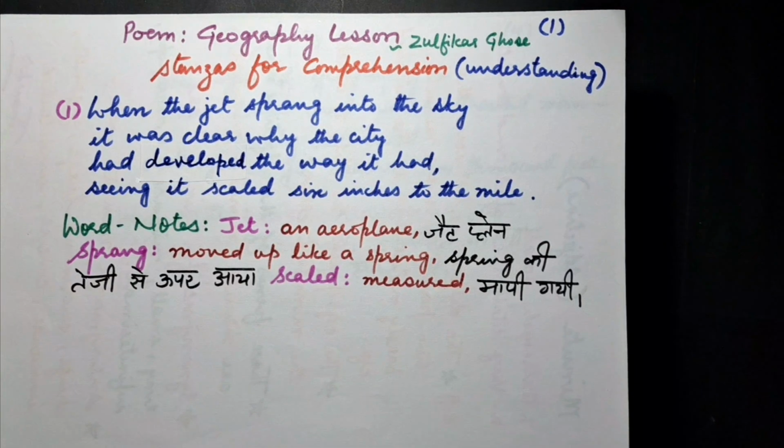Let's go through the word meanings. Jet is an aeroplane. Sprang means moved up like a spring. Scaled means measured. Now, the explanation of the first stanza.